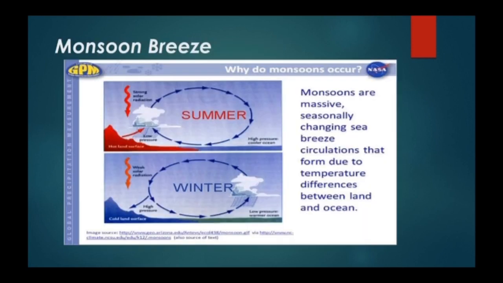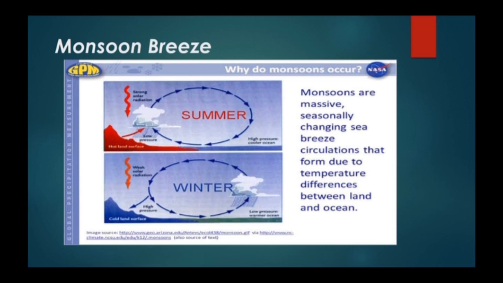Now I'll come to the next slide, where you can see the resources. You can see why monsoon occurs. This is actually a presentation I have got, and if you look carefully, you can see the resources from where I have included it into this presentation. If you wish, you can go to Google and search for the particular site and read it in detail. But right now I am just going to describe what the monsoon breezes are.